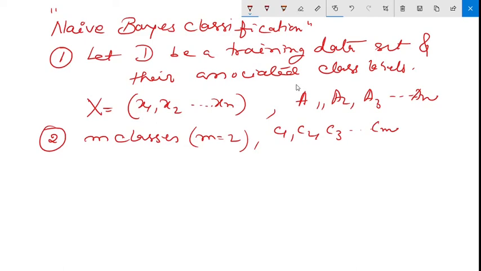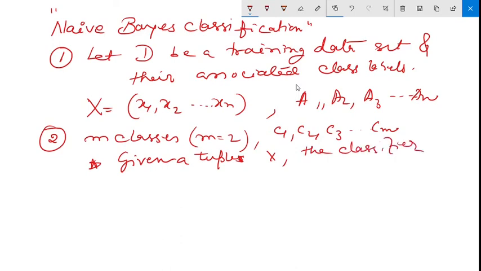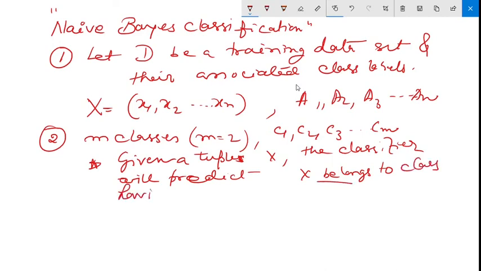Okay. Now, interesting point. Given a tuple x, the classifier will predict that x belongs to the class having the highest posterior probability.